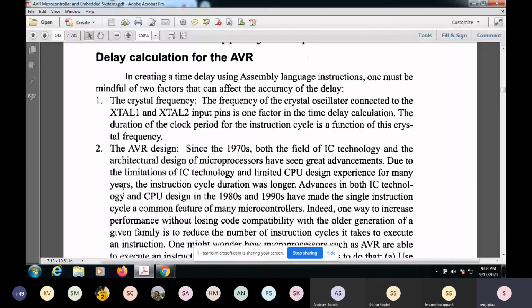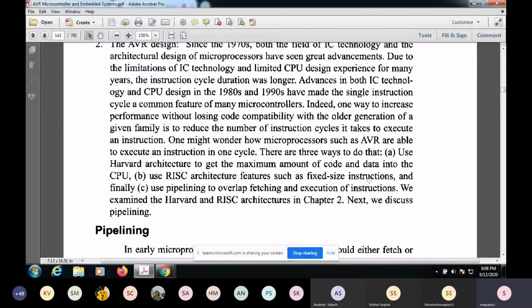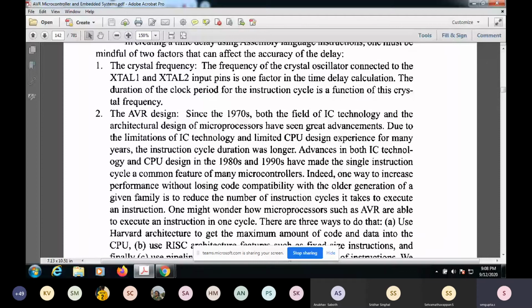Okay, and then there are three things here. It depends on the AVR design, how it is designed.